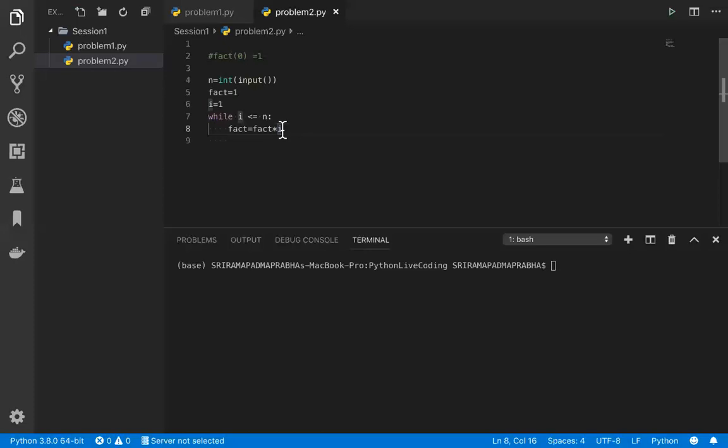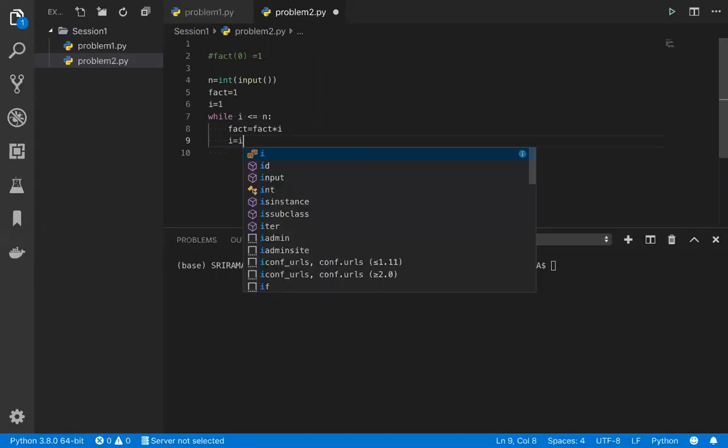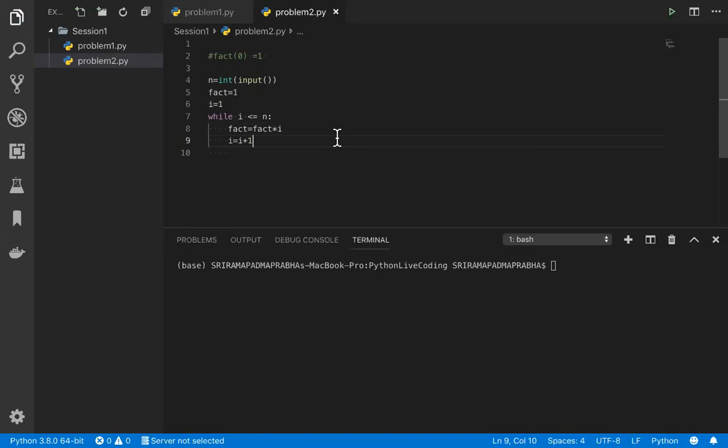We need to use it like this. The variable name is equal to the variable into star, star into I, because I is going to be iterated every time. Then what I will do is increment this value I by using I is equal to I plus 1. So this can be incremented.